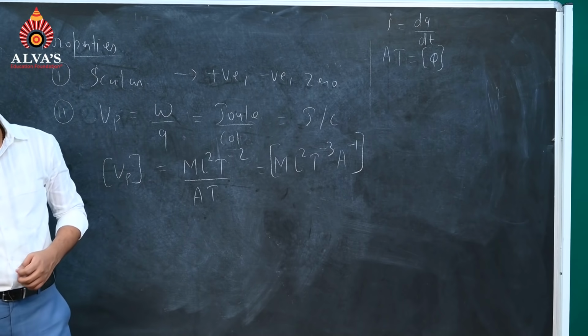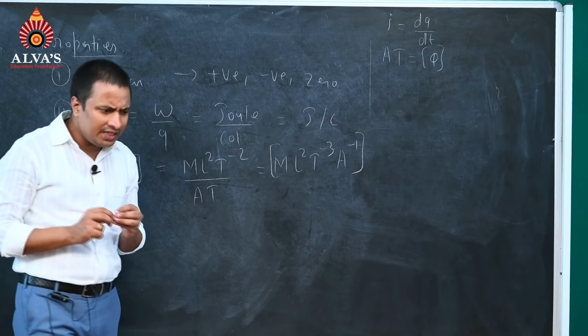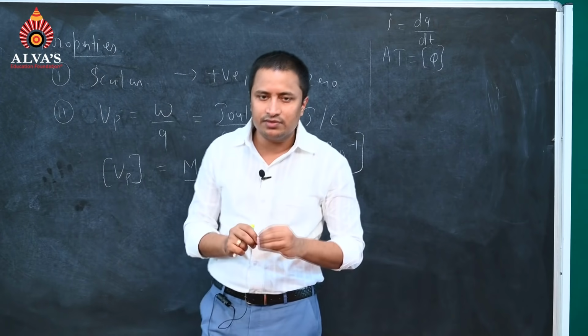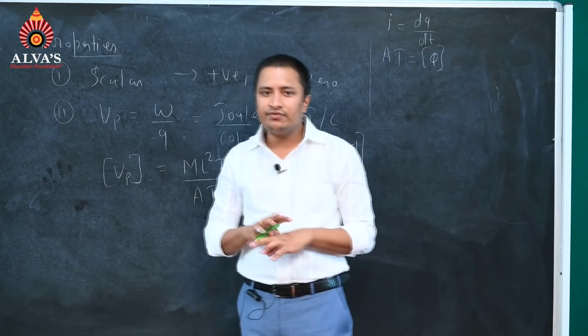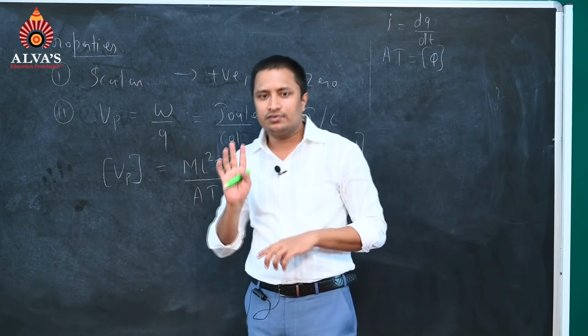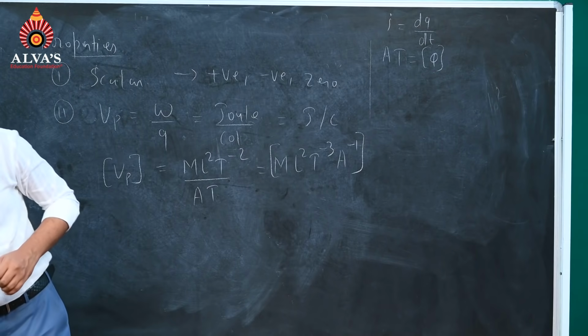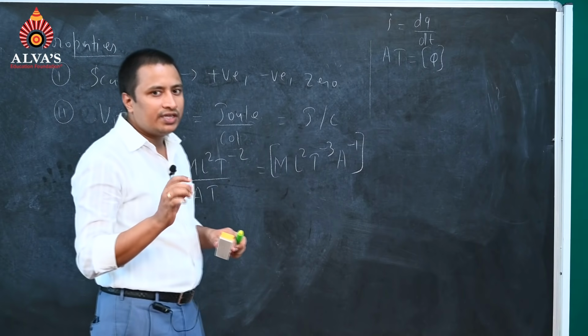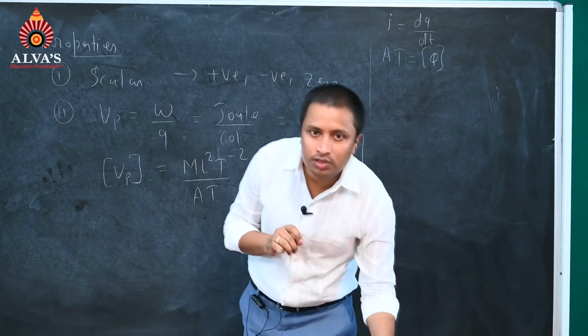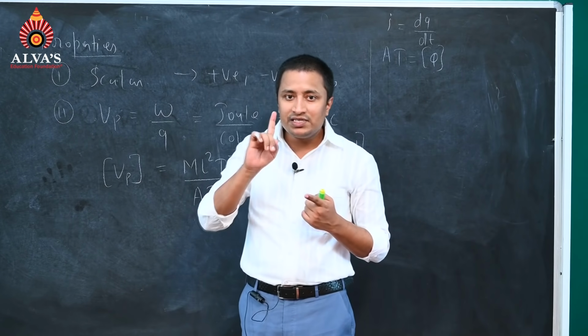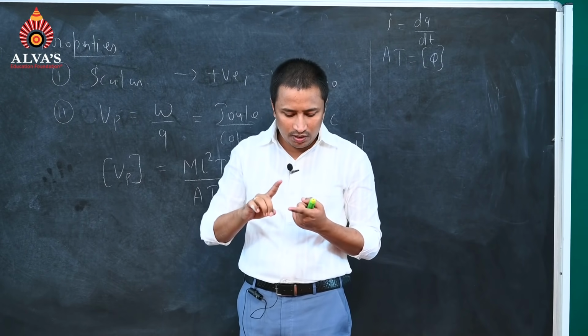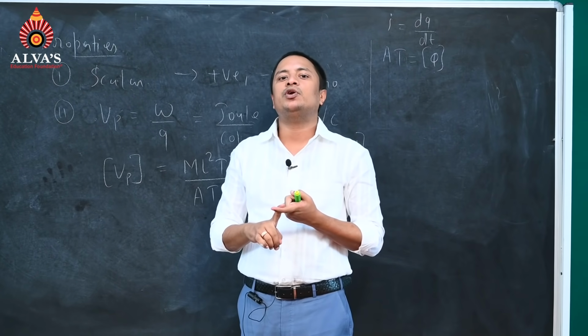Then we have another thing: in the direction of electric field, potential decreases. This is one of the basic criteria which we want to understand. In the direction of electric field, potential decreases. I am repeating this sentence again and again. Please remember this. This is very, very useful.